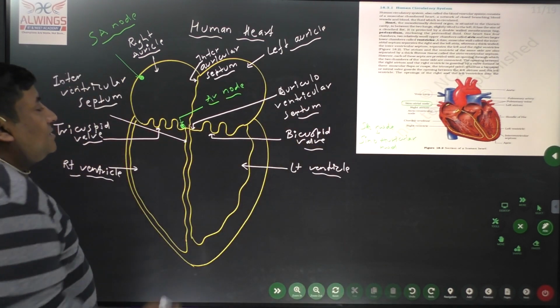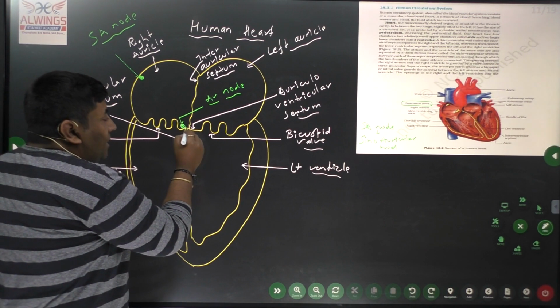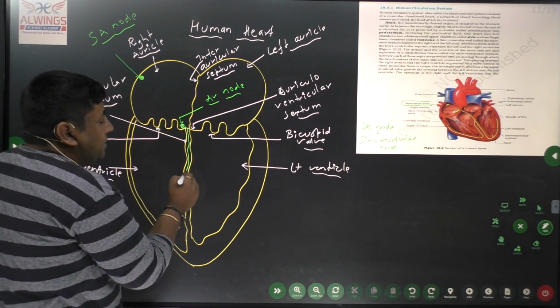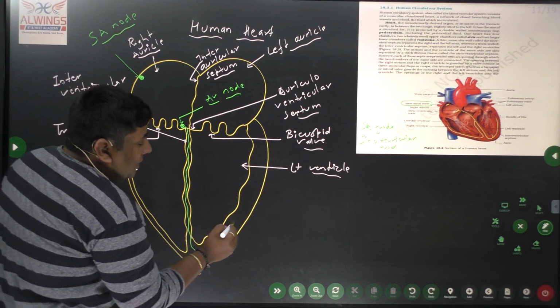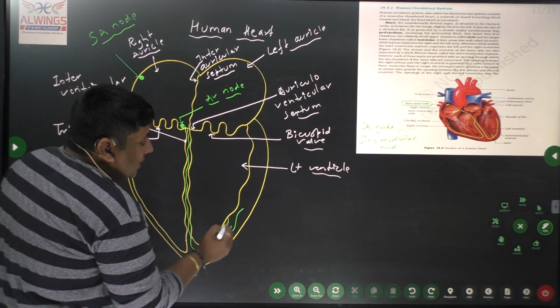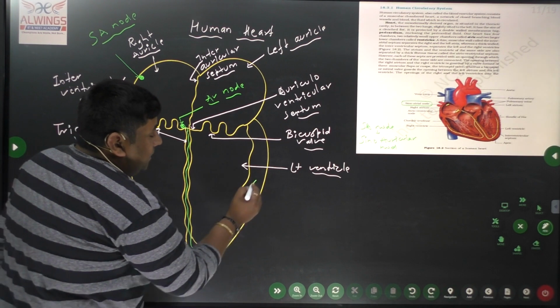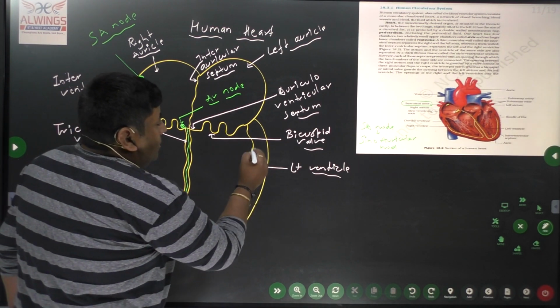Now some muscle fibers are present inside the wall of the ventricle, which is further separated as branches.